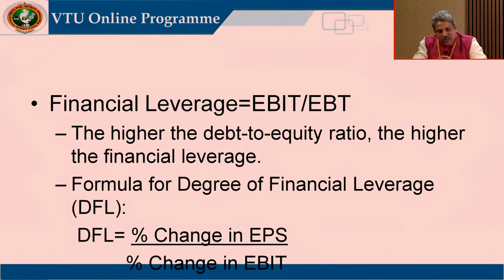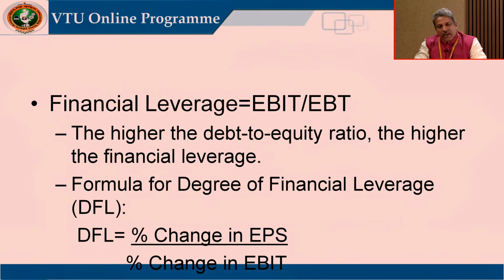Earnings available to equity shareholders divided by the number of equity shares gives you EPS, earnings per share. If dividend is not paid, then that entire amount will be used by the company for reinvestment.